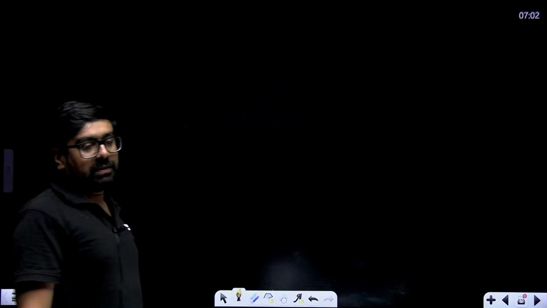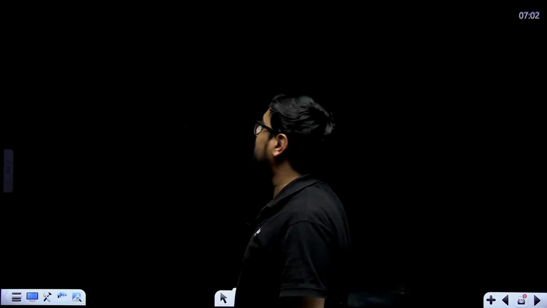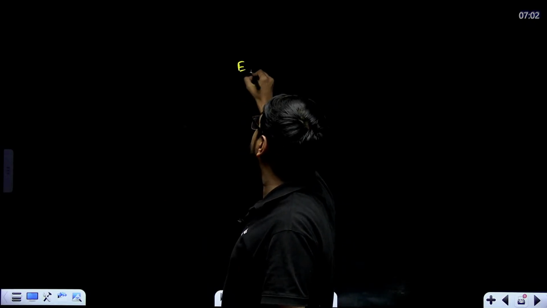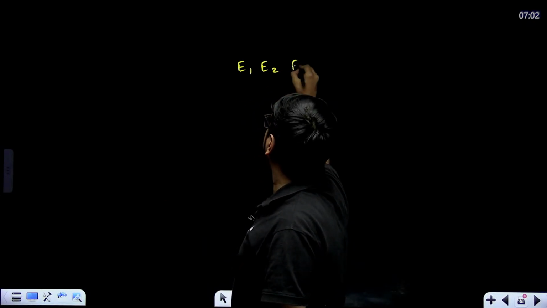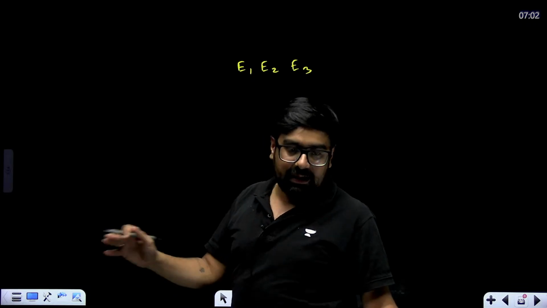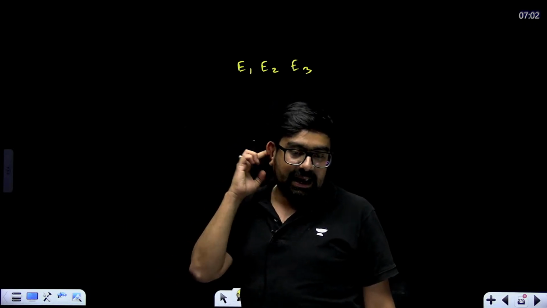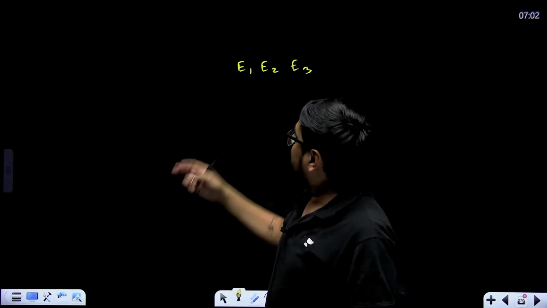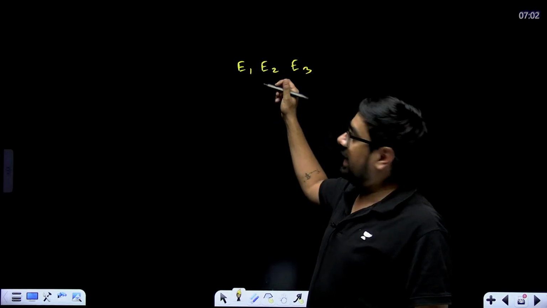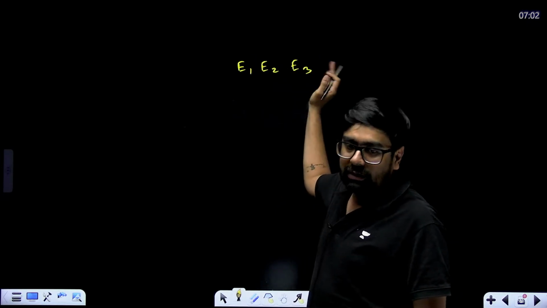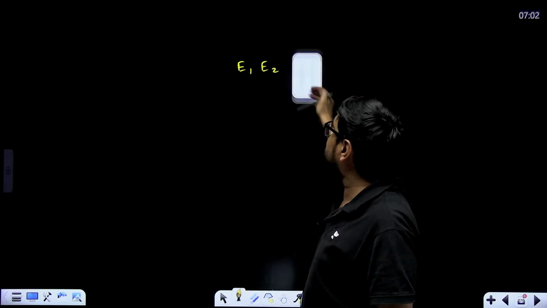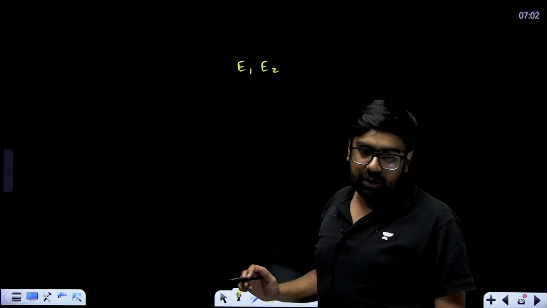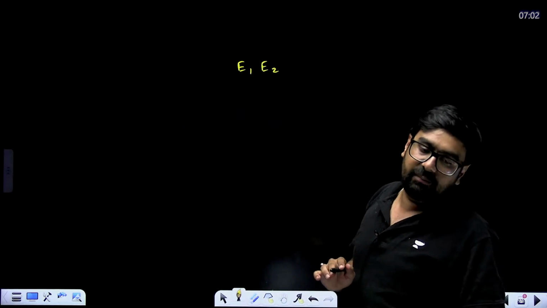Bayes theorem stands for basically if three events are happening and there is a common event between them. Suppose there are three events, E1, E2 and E3, and A is a common event in either all three or any two. Suppose let's take only two events, and A is a common event between these two.